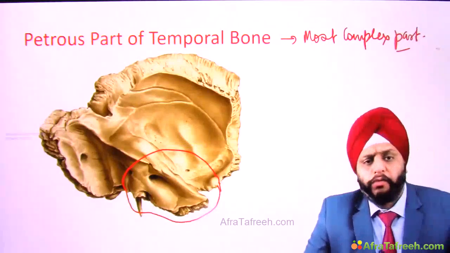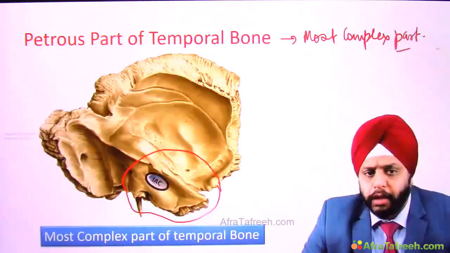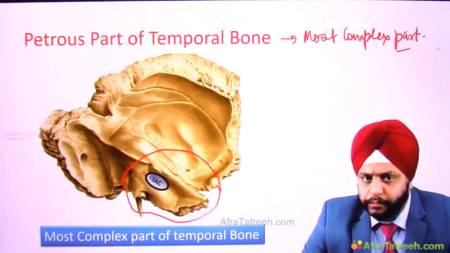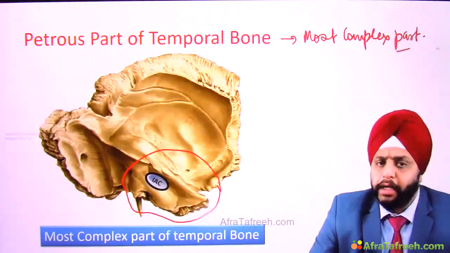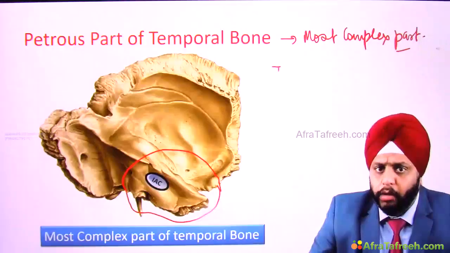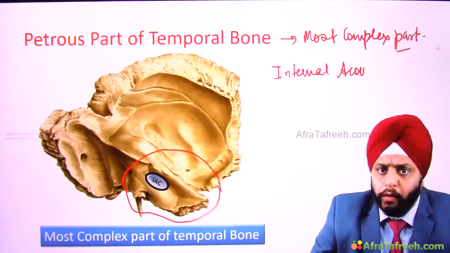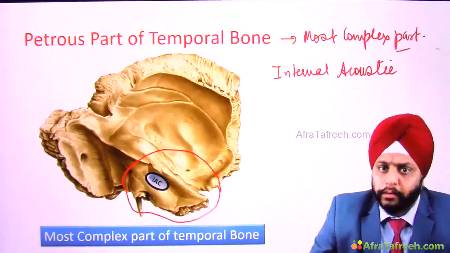Right? Now, what do you see in this petrous part? In this petrous part, you can see over here that there is an opening. This is the opening for IAC. IAC means internal auditory canal. You can also call it the internal acoustic meatus.